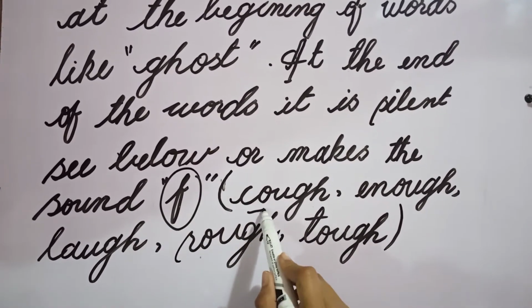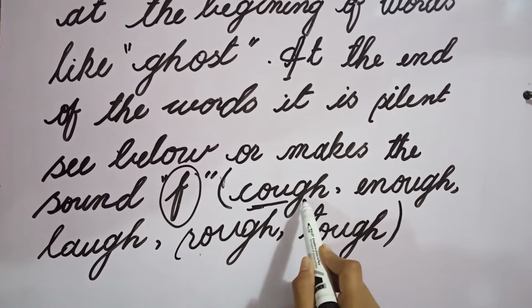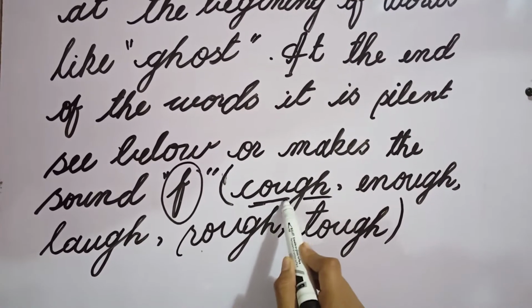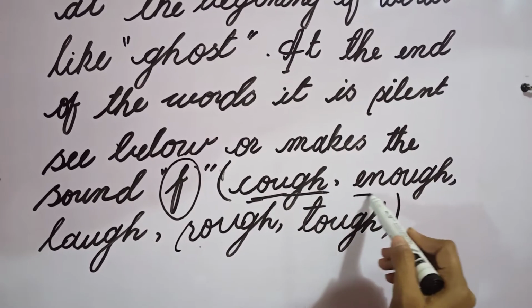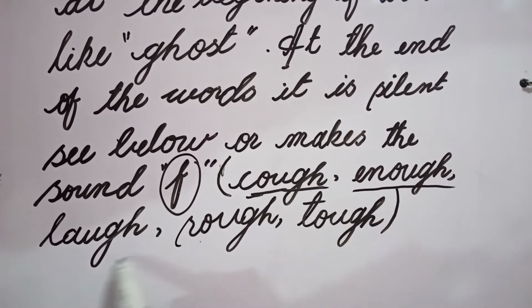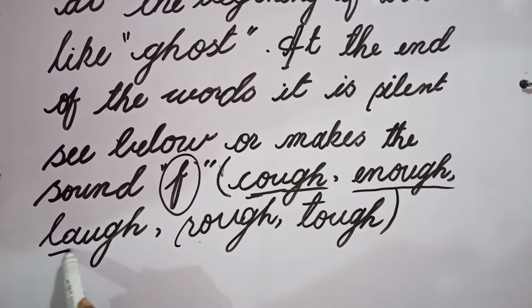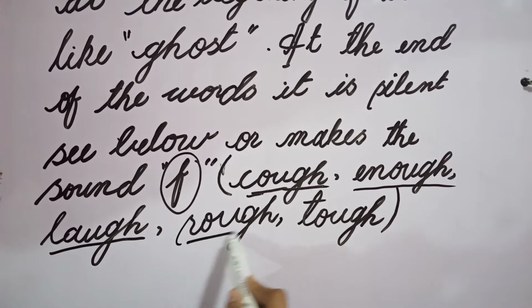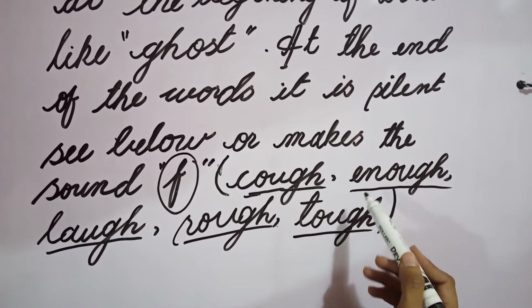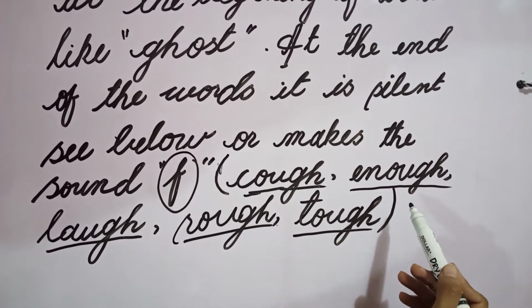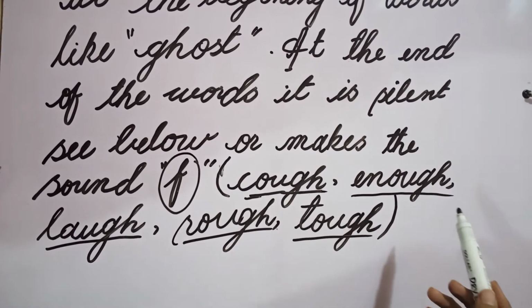Okay, like this: cuff. G and H pronounce the sound of F. Cuff. Enough. Laugh. Rough. Tough. At the end of the word, it pronounces the sound F, as in rough and tough, not G.